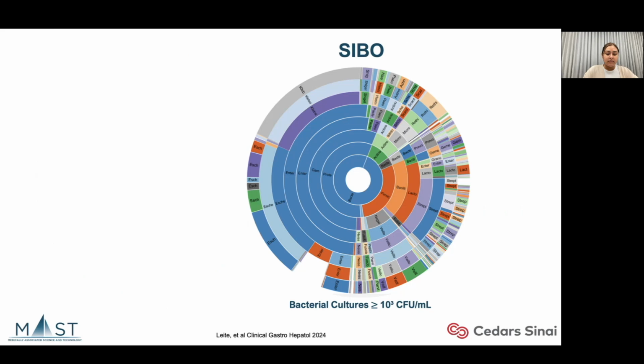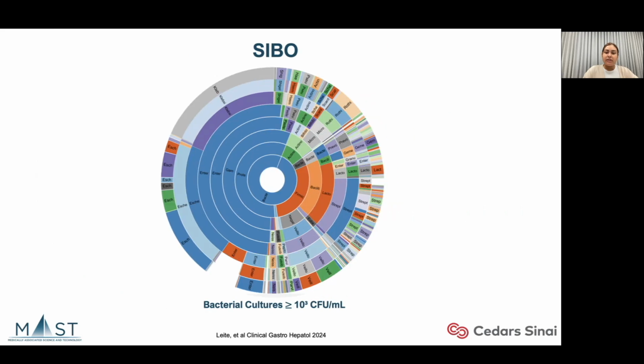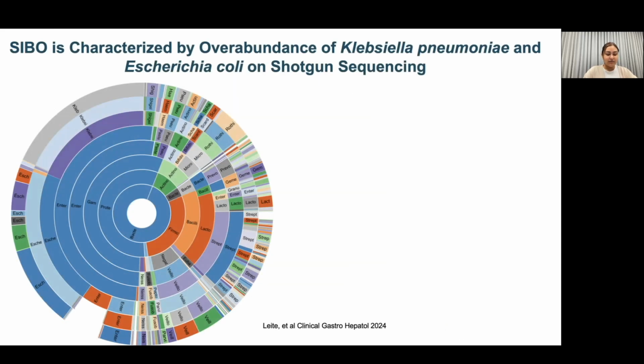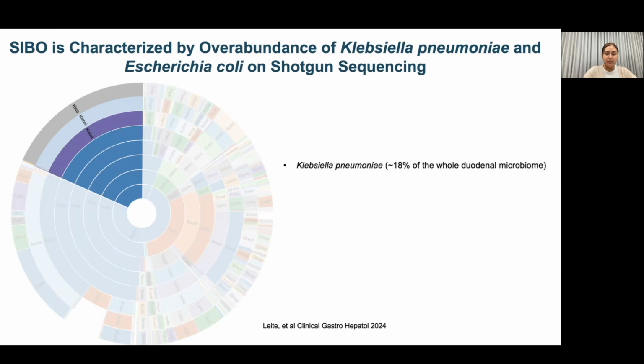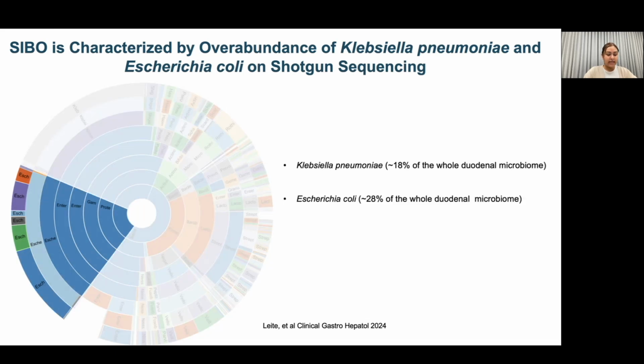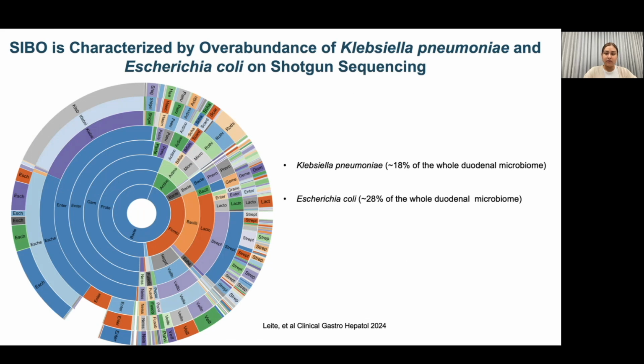Sunburst taxonomic plots are built from the center being the domain, and build in layers of phylum, class, order, family, genus, and species. In history, this is the first shotgun sequencing of the human small intestine in SIBO. Shotgun sequencing captures all DNA within a sample, allowing comprehensive characterization of the microbiome. Our findings show that SIBO is predominantly composed of 18% of Klebsiella pneumoniae, 28% of Escherichia coli, and together making a total of 46% of the whole duodenal microbiome.